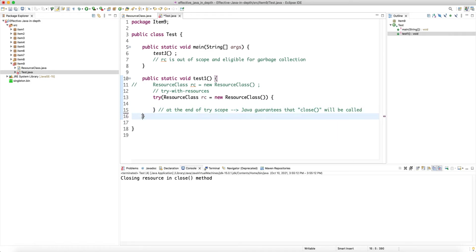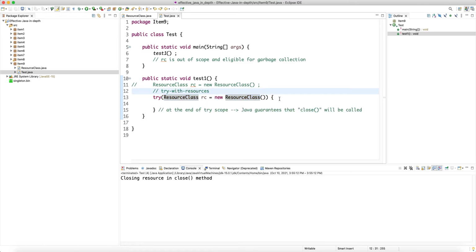And basically what happens in the class file is that the compiler automatically adds a finally block and calls the close. That's the equivalent. This is some automatic stuff that happens in the class file.